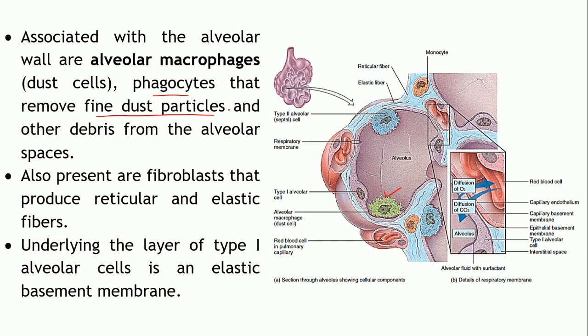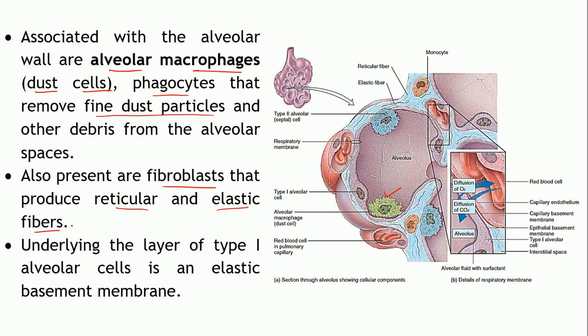Also the debris is removed from these alveolar spaces by the alveolar macrophages or the dust cells. Apart from these, fibroblasts are also present which produce the reticular and the elastic fibers, which are required by the walls of the alveoli.